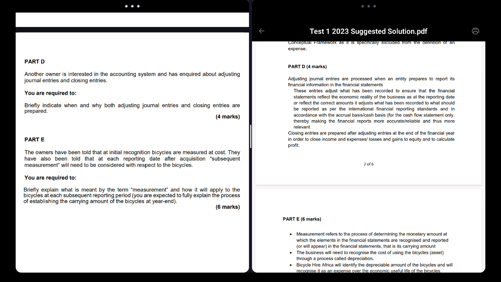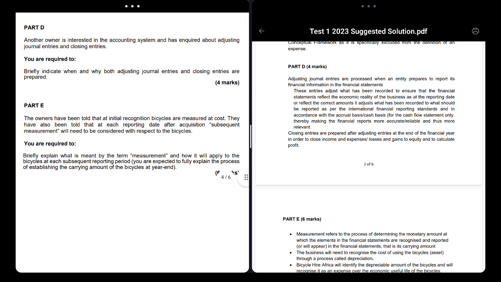Then you have to say that there are specific rules entities have to follow according to the laws. You don't just make your own things up. And then obviously you can say that all financial statements need to follow this. They need to all be the same. So by adjusting journal entries, it reflects the correct amounts in the financial statements. So you see, I don't have to look at this memo and see my answers. As long as my answers make sense in life, it's fine.